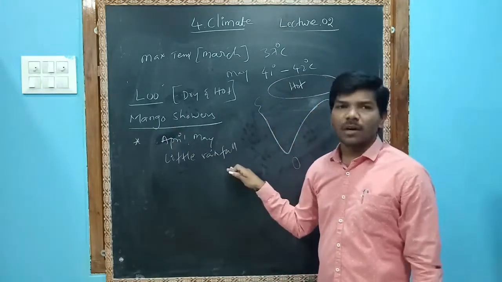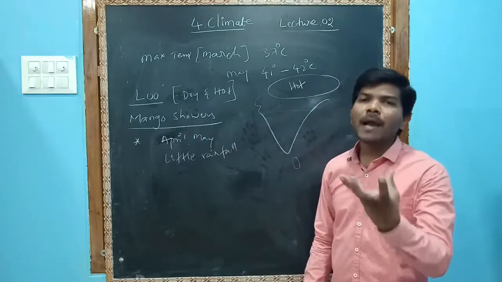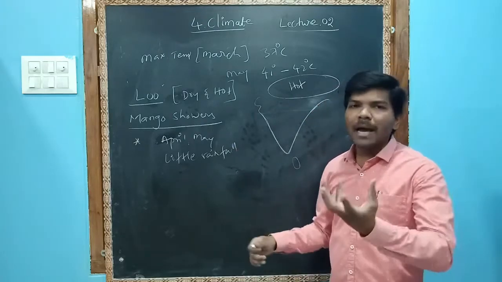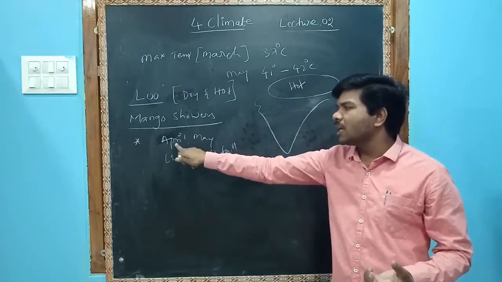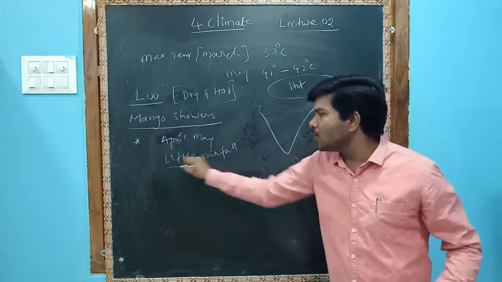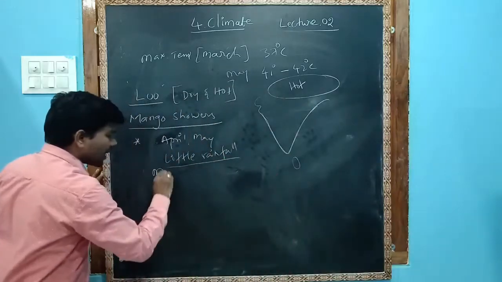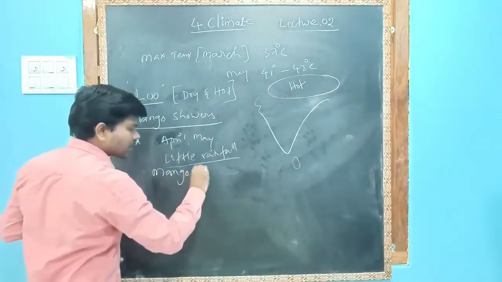Due to this rainfall, mangoes ripen. So we call the showers that occur in April and May mango showers.